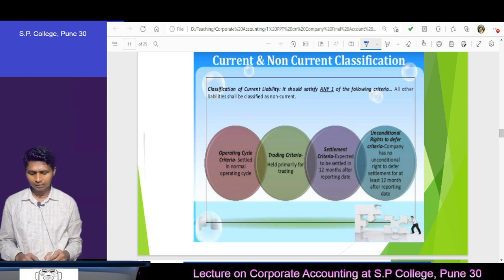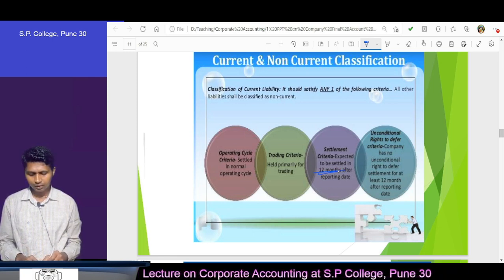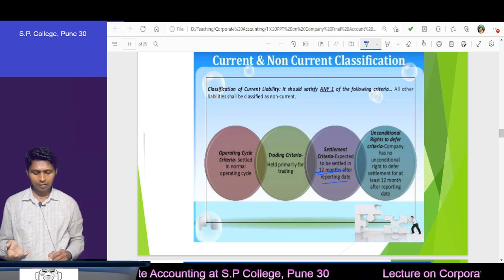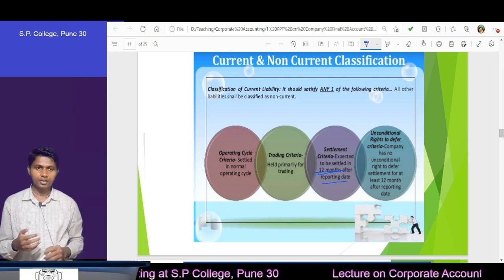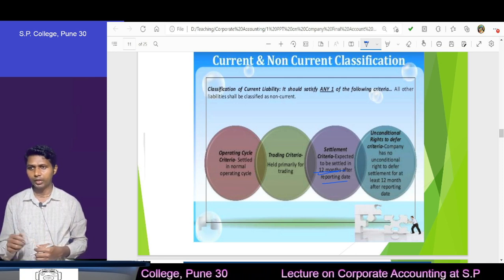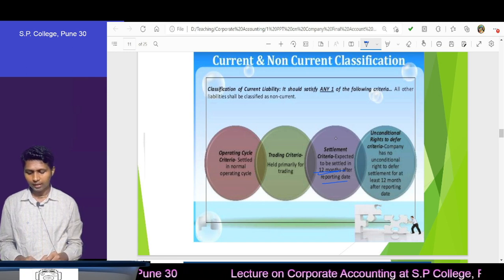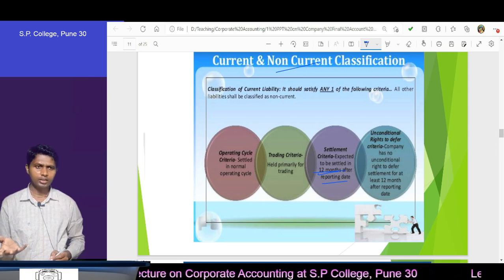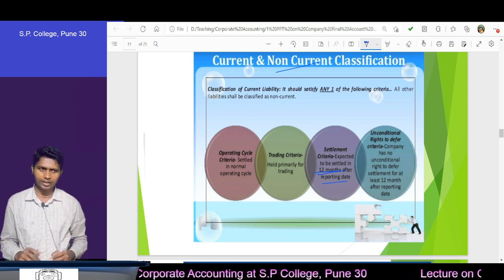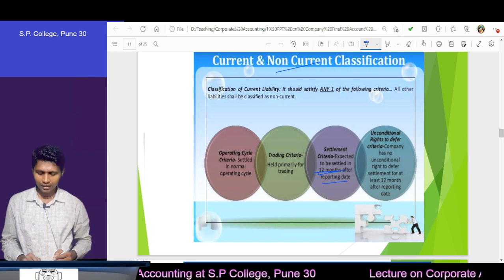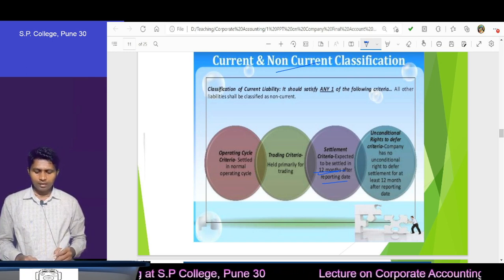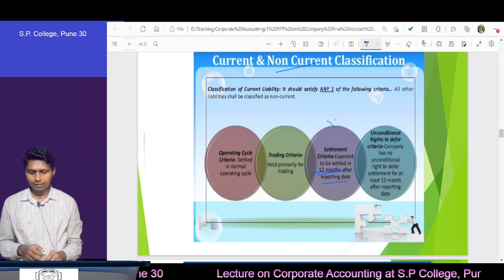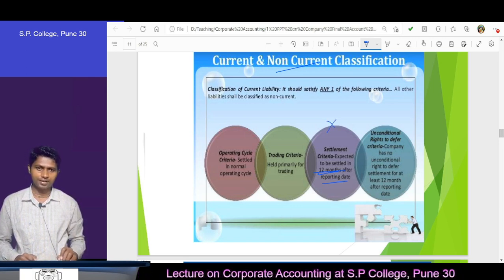If that period is more than 12 months, expected to settle in 12 months after the reporting date, then it is called non-current. Here, if you want to study in detail, in the regular class I already explained what a reporting date is and so on. Correct? Then only this criteria we don't have. If this criteria doesn't satisfy, then what?